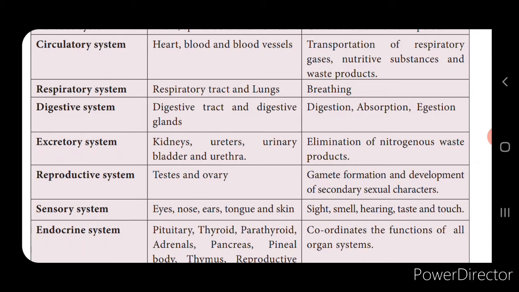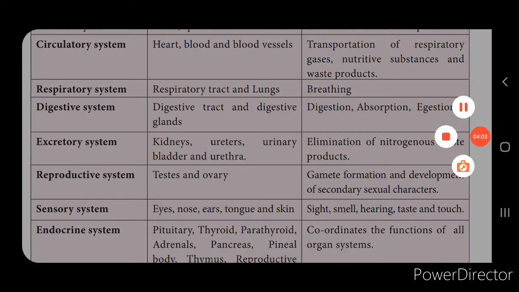The organs are the pituitary gland, thyroid gland, parathyroid gland, adrenal gland, pancreas, thymus and reproductive glands. And what is the function of it? It coordinates the functions of all the organ systems, because the secretion of hormones is the main function of these endocrine glands.